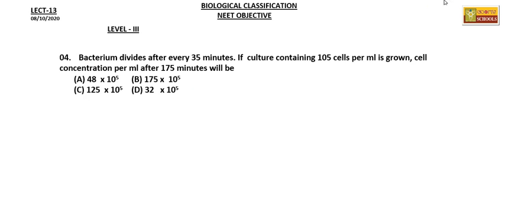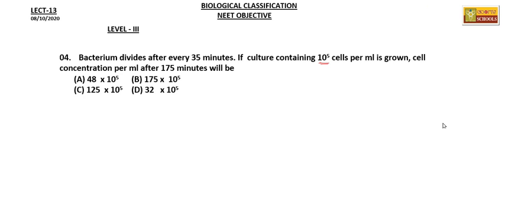The next question, a bacterium divides after every 35 minutes. If a culture, sorry, there it should actually be 10 to the power of 5 cells per ml. So there is a mistake in the question, correct it.